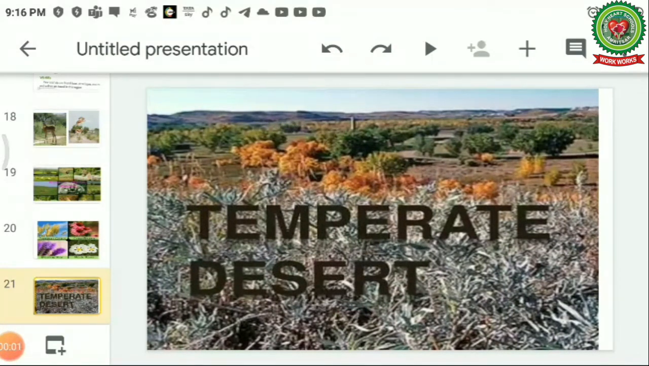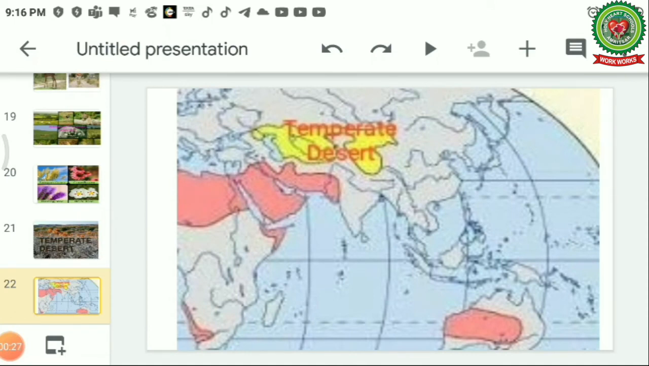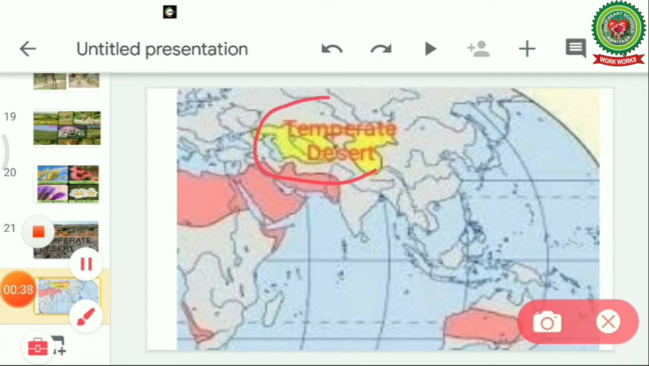Now children, we are going to discuss the temperate deserts. Temperate deserts are found in the temperate regions, and these are known as the cold deserts of the world. There are two types of deserts. One is the hot desert, which is found in the tropical regions. And the deserts which are found in the temperate region are known as the temperate deserts. The temperate desert is found over here in Asia, specifically in Mongolia. The desert found in Mongolia is known as the Gobi Desert.